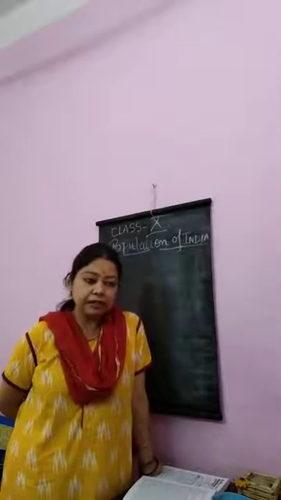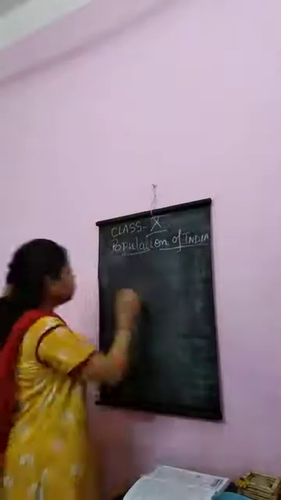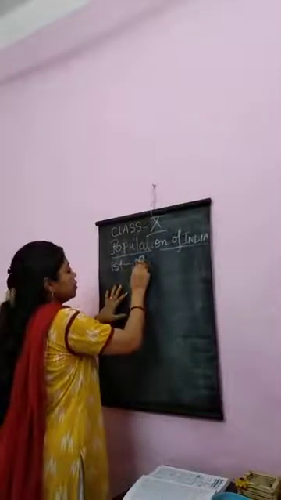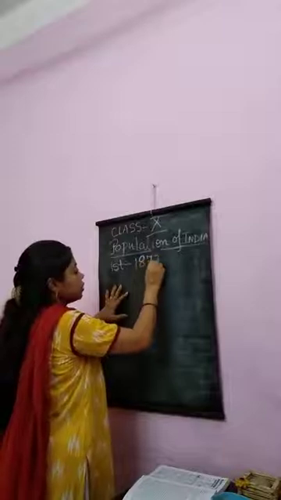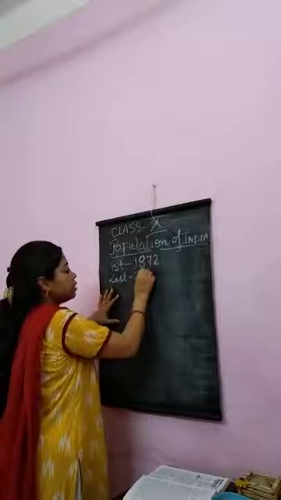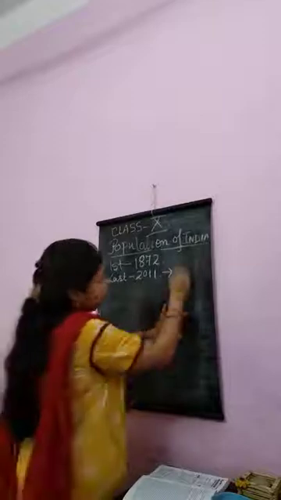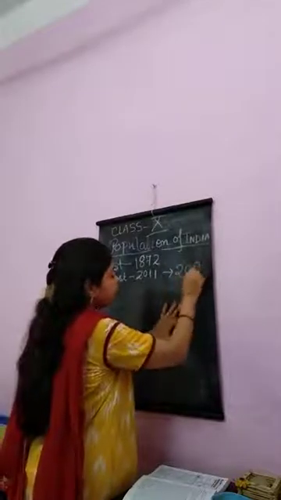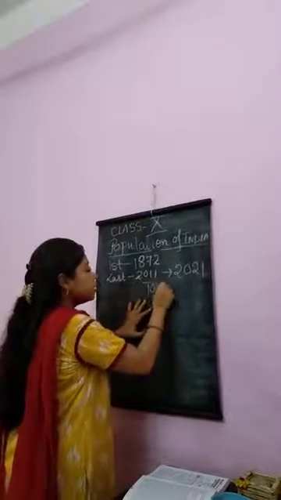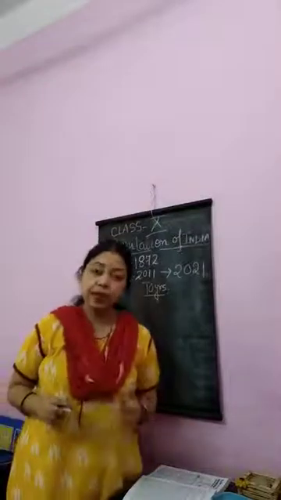The first census started in our country in 1872. The last census was done in 2011, and the next census will be in 2021. That is after 10 years. Every 10 years a census happens in our country.